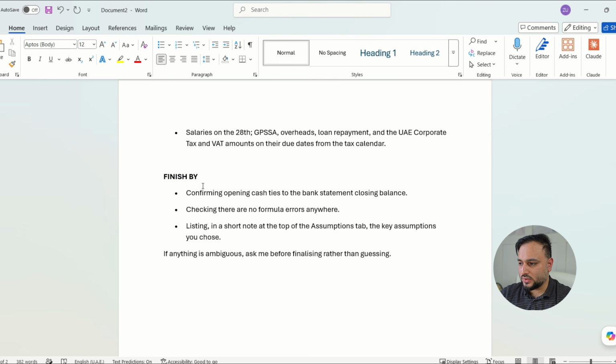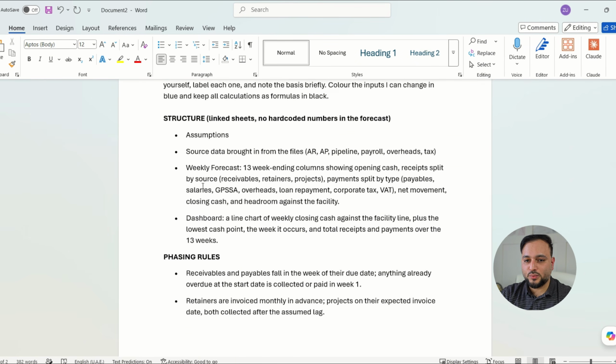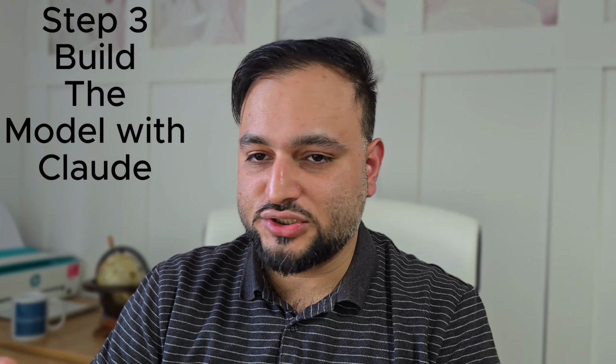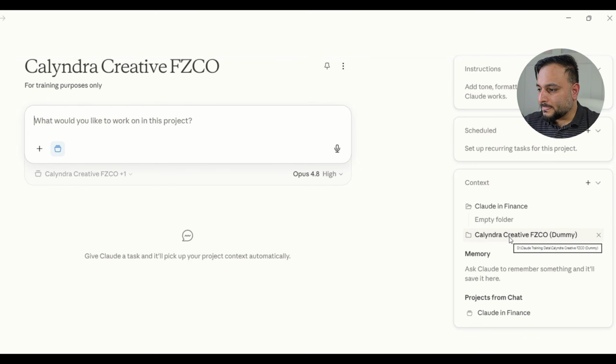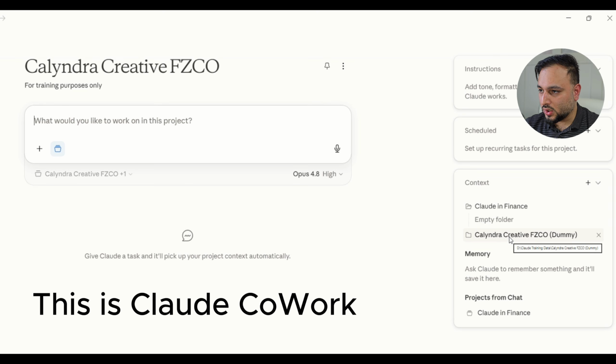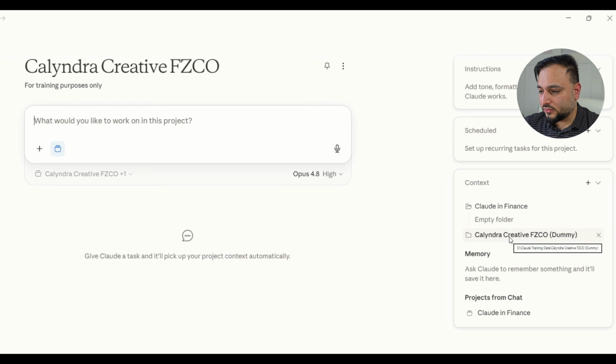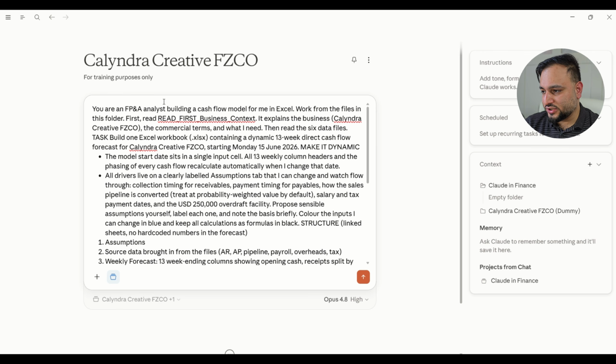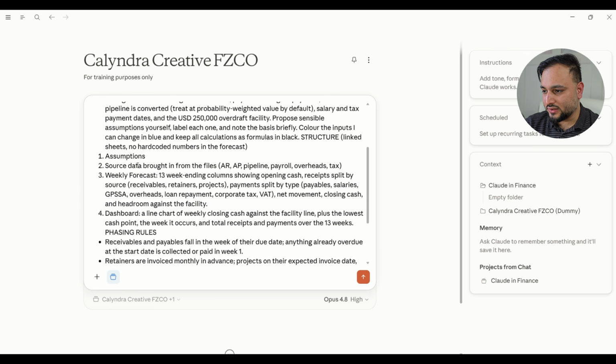Now let's move to the actual work, which is the final step after your preparation is done, to actually do the work with Claude. The first thing you will notice here on the right side is that I have already linked that same folder, which I showed you, with Claude Cowork so that it can access my files. The next step for us is to copy paste our prompt here, and then we are just going to send it to Claude and it will get to work.